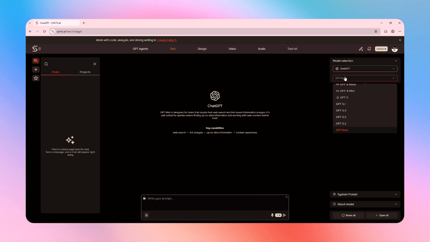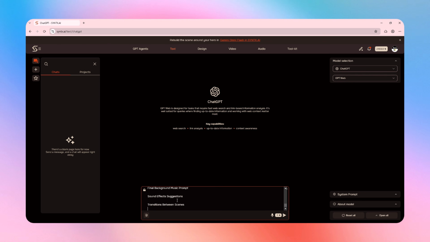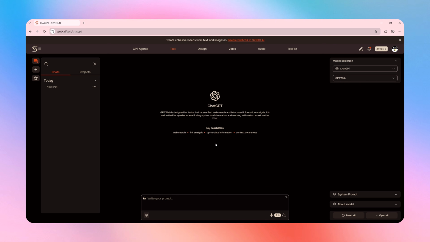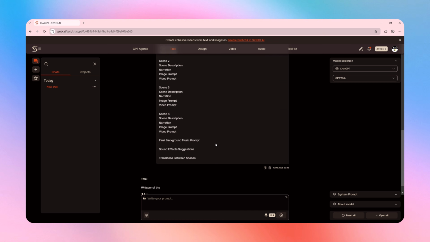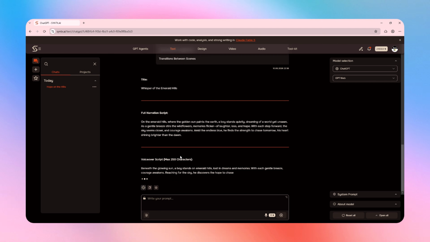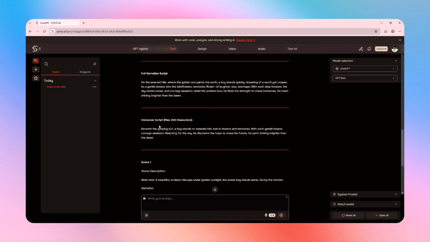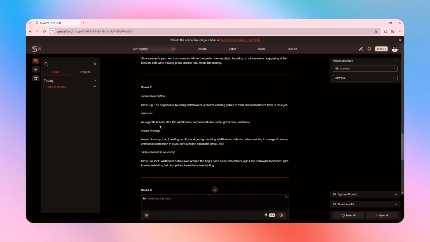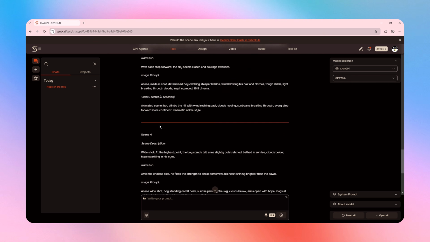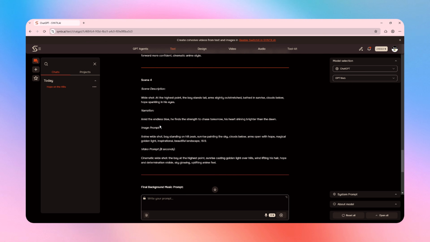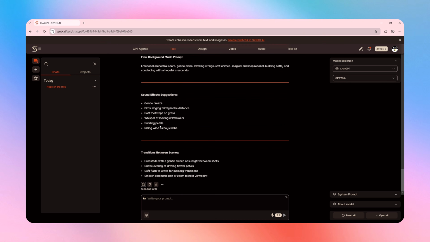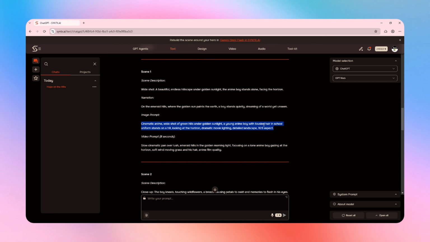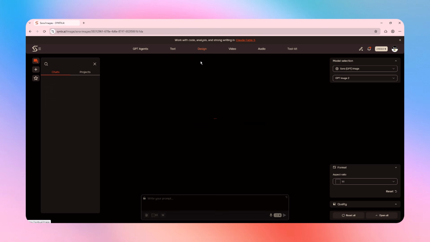I'll ask it to generate a complete anime story along with image prompts, image-to-video prompts, and a background music prompt, all at once. After entering my prompt, ChatGPT quickly creates a complete cinematic anime story with scene breakdowns, visuals, animation prompts, and soundtrack suggestions. Everything I need is organized in one place. Normally, this is where you'd have to switch platforms, open new tabs, or buy additional subscriptions to generate images. But with Syntx, everything stays in the same ecosystem.